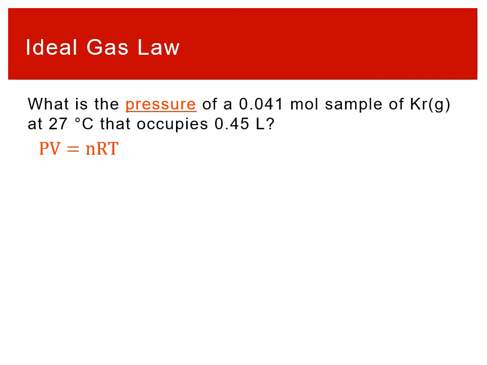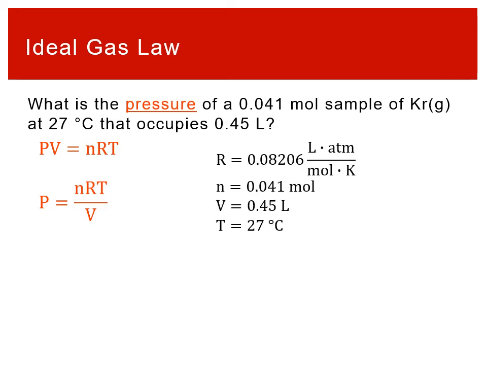All right, so now if we start with the ideal gas law, PV equals nRT, we always just want to roll through all the variables that are in there, right? Because there's a lot in here and they're all unique. We know we want pressure, so in order to solve for that pressure, we would need a value for n, a value for R, a value for T, and a value for V. So R is a constant. We can always look it up, and it has these units right here: liters, atmospheres, moles, Kelvin.